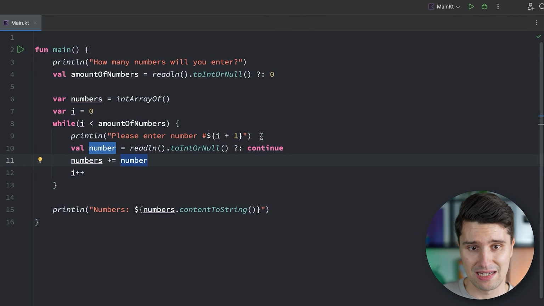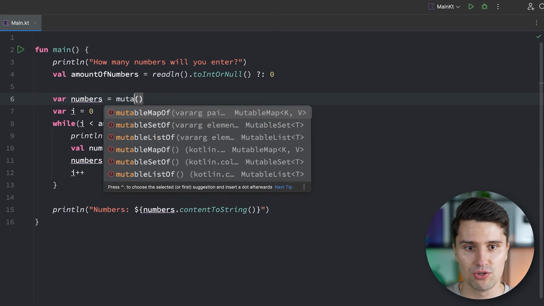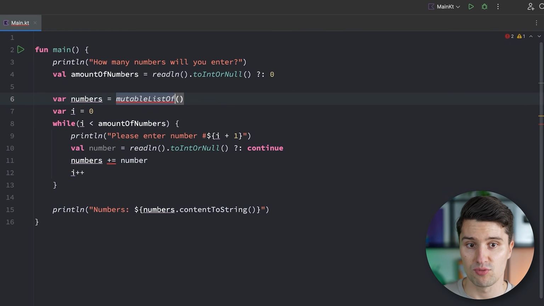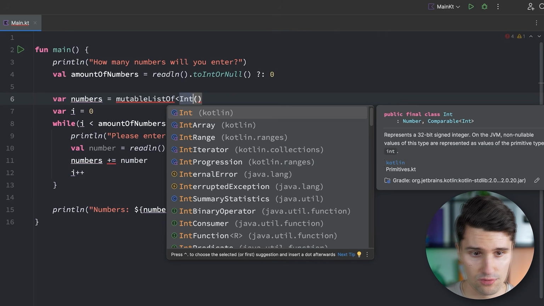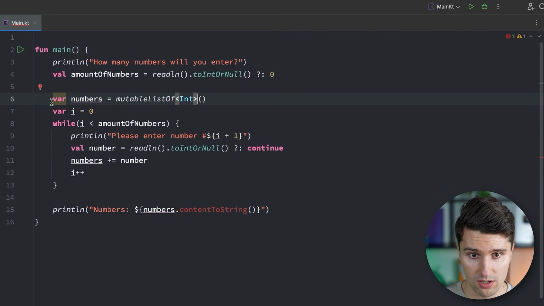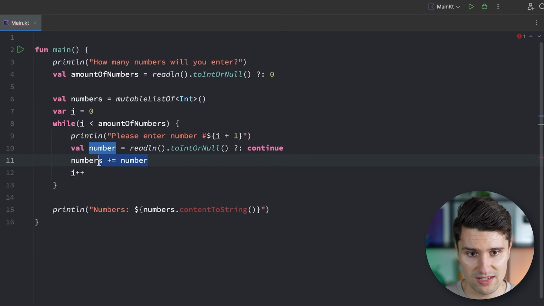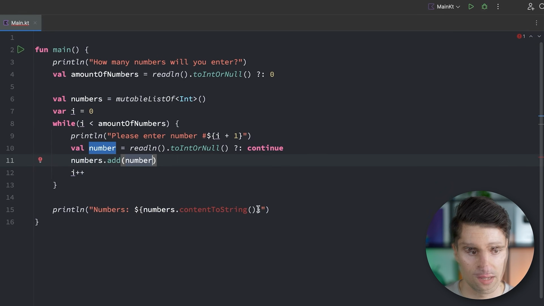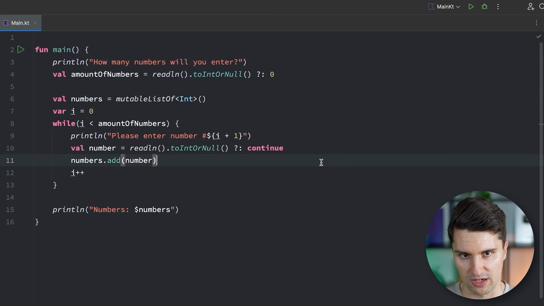A more dynamic data structure are so-called lists, specifically mutable lists. So if we don't make this an integer array, but a mutable list, then we need to define what types of elements this mutable list contains, which we do with these angle brackets. So we want to store integer variables here. Then we also don't need to make this a var anymore. And then we can say numbers.add, and we simply add the new number. And lists we can also easily print just like that, so we don't need to call this function.